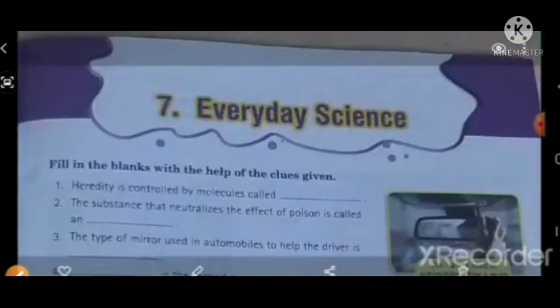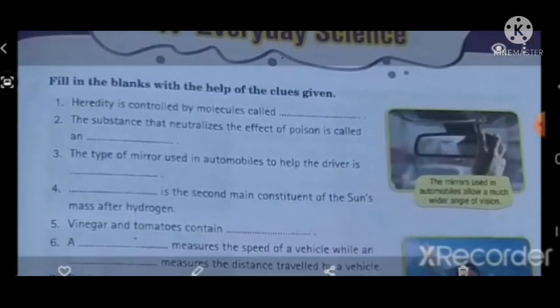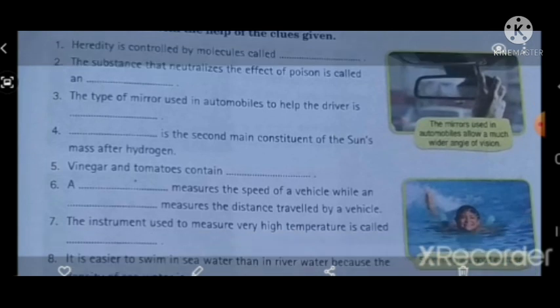Let's quickly go through the questions and answers again. First one, heredity is controlled by molecules called chromosomes. Question number 2, the substance that neutralizes the effect of poison is called an antidote. Third one, the type of mirror used in automobiles to help the driver is convex.